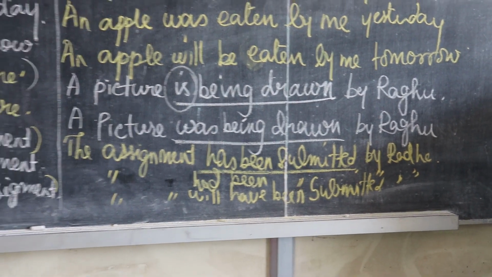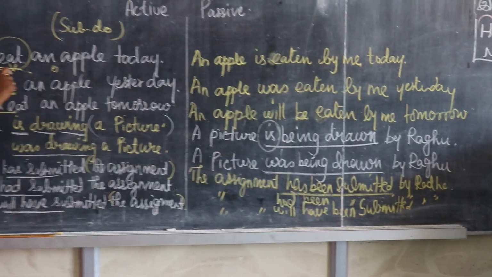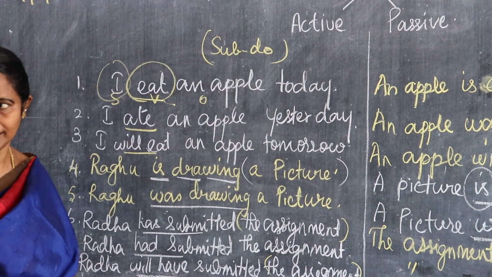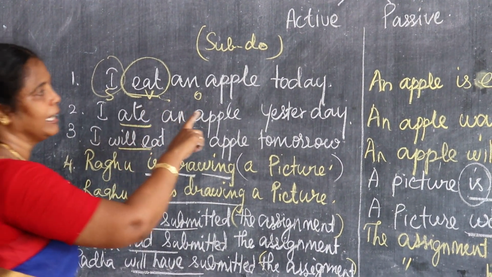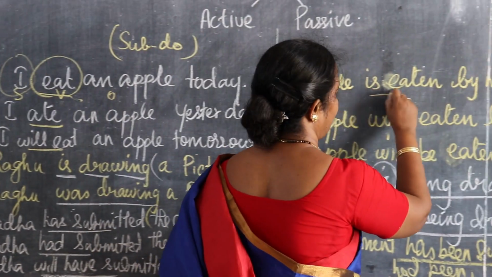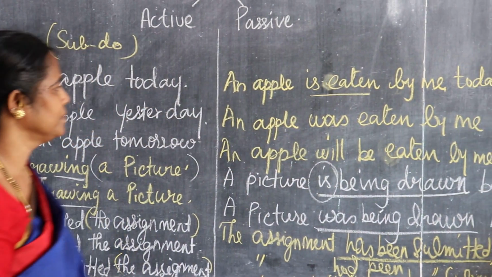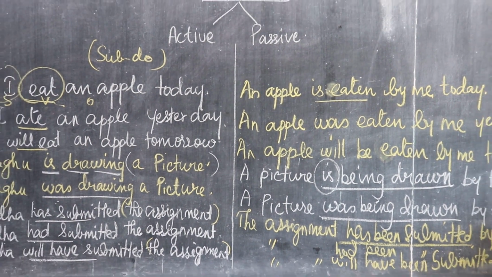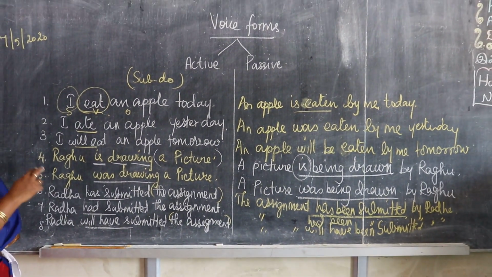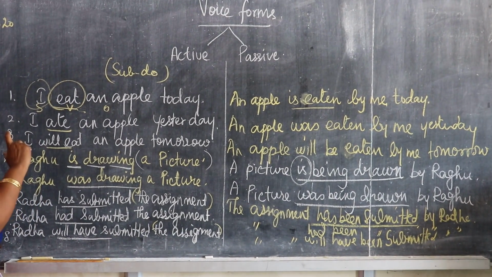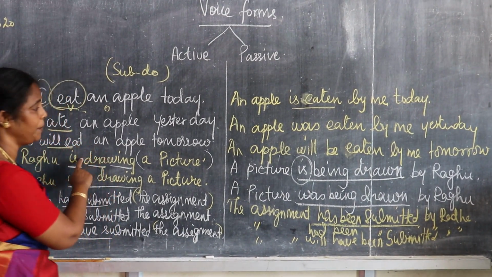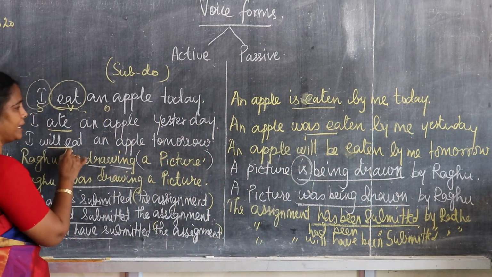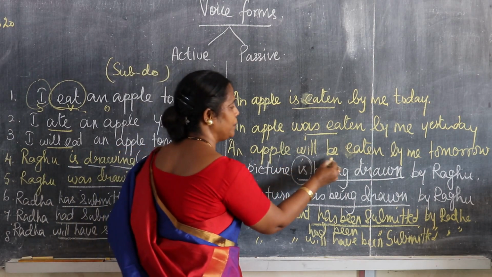I can give a clue to you. If you see the active voice in the form of only one word, like eat, in the passive form it should come as two words. This is the blind way of memorizing the keywords. Here, will eat will be changed into will be eaten.